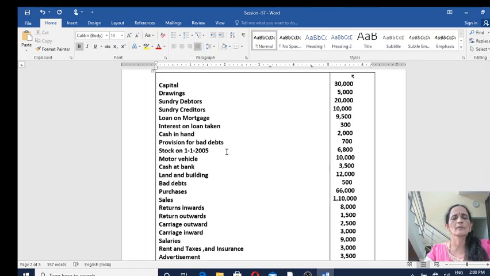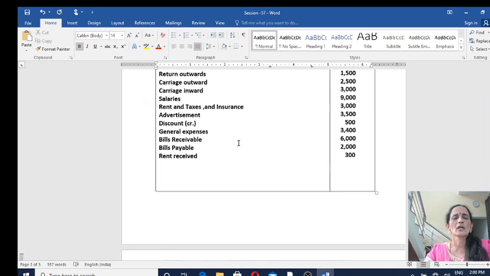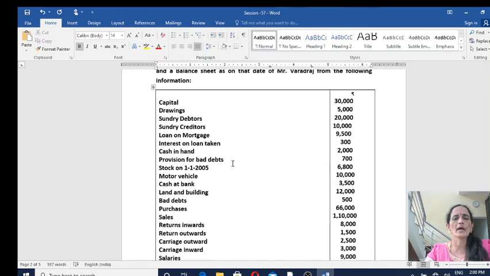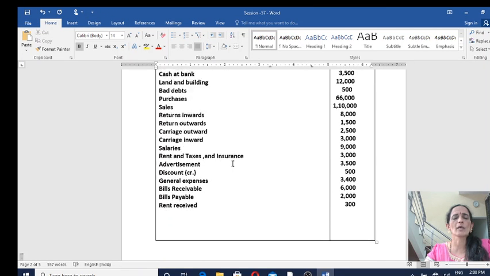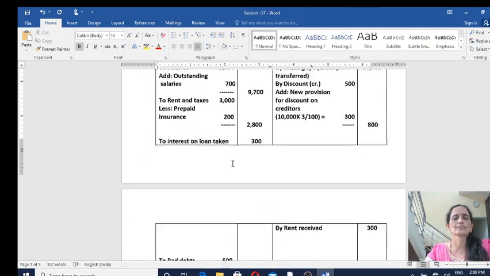You will apply a rule, that is, if the sum of bad debts and new provision for bad debts created as per the adjustment is more than old provision for bad debts given in the ledger account balance or given in the trial balance, difference amount must be debited to profit and loss account.